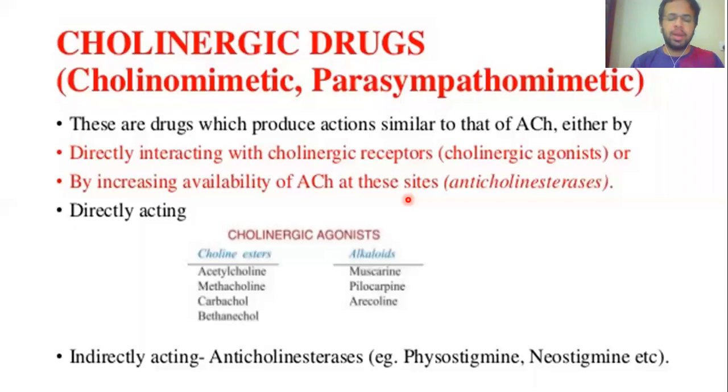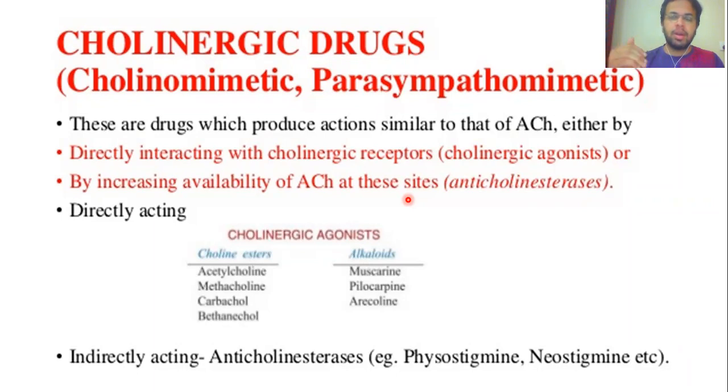indirect acting muscarinic agonist drugs, because acetylcholine also binds with the muscarinic receptors, right class? Is that clear? So these are the direct acting and the indirect acting. So in today's class, we are going to discuss the direct acting muscarinic agonist drugs. These are the drugs